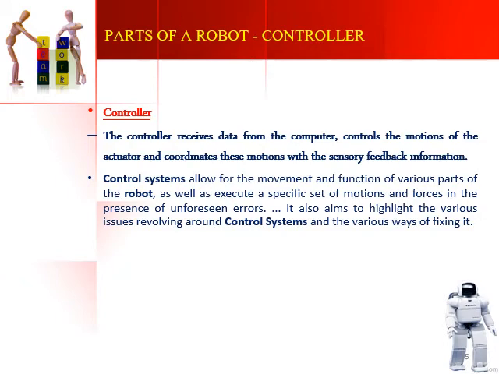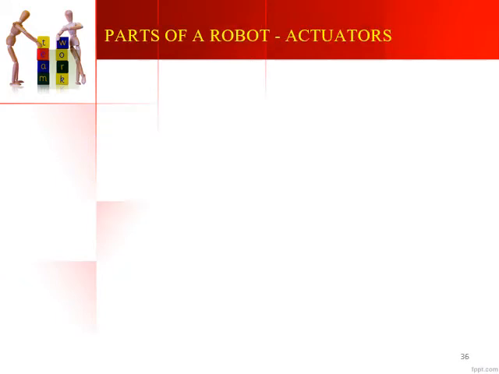The various parts of the robot are moved with the help of actuators, and the controlling is done by the control system. If there are any unforeseen errors or undesired motions, those can also be controlled with the help of the control system. Basically, a controller acts as the brain of the robotic system, controlling the overall motion of the actuators. Coming to the last part of the robot, which is the actuator.